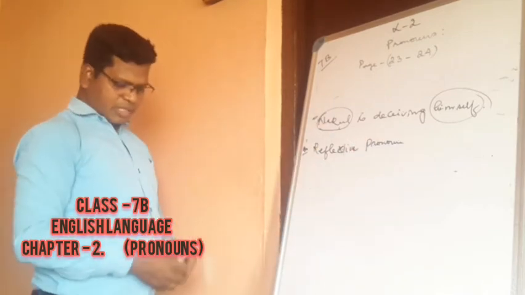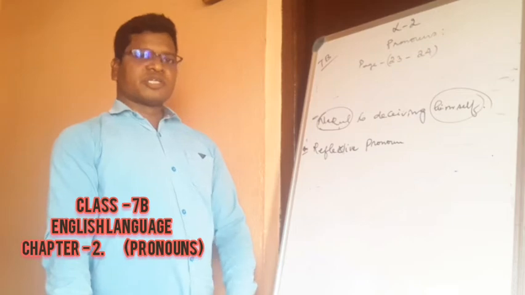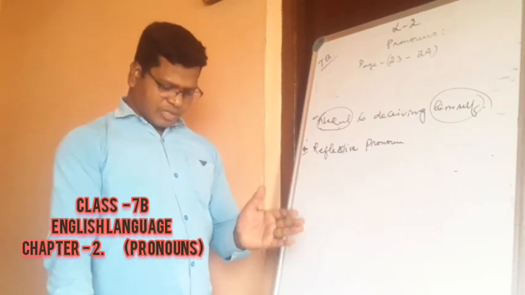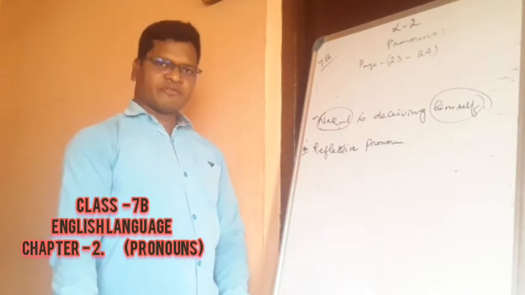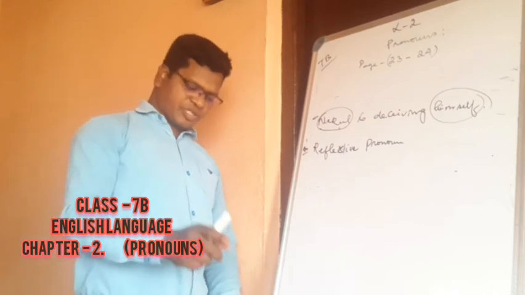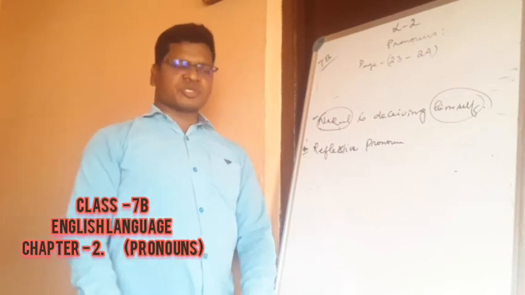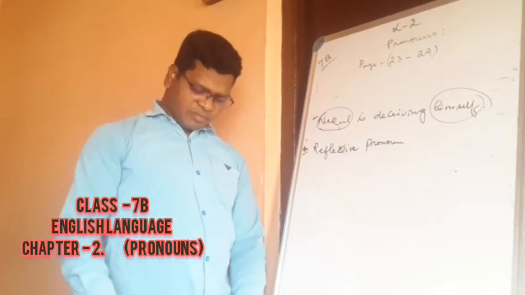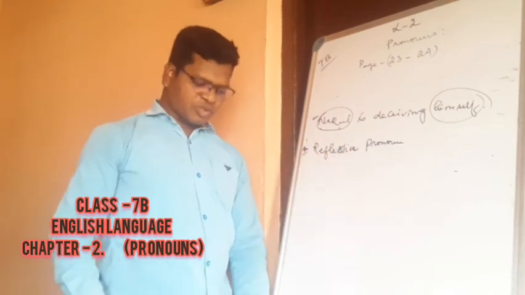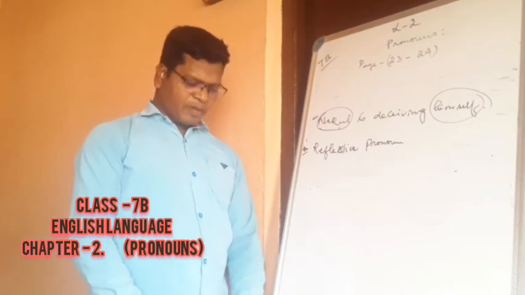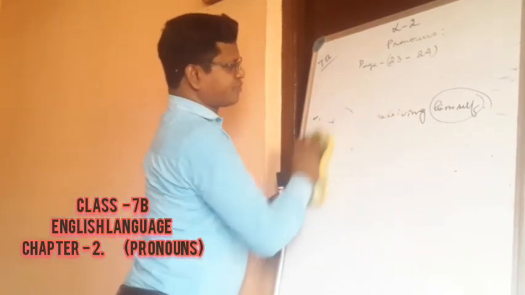Next one, Rita herself heard you say that. It is not the case that Rita heard from somebody, but she is the one who heard whatever we have said. This is the meaning of the sentence. Rita herself heard. So this is an example of an emphatic pronoun. So dear students, you just write down all these exercises. Number them 1, 2, 3, and then write whether it is reflexive or emphatic. Let us now move to the other page, page number 24. Here we are going to see interrogative pronouns and interrogative adjectives.